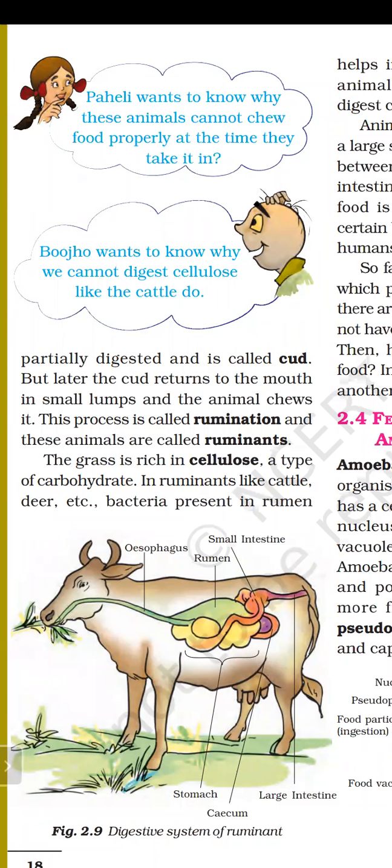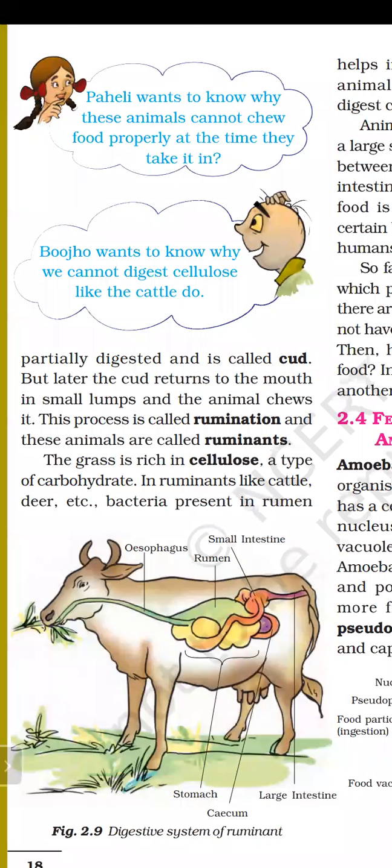They quickly swallow the grass. That grass is stored in the rumen. Here in the rumen, the grass will partially digest, and that partially digested food is known as cud. After some time, that cud will return to the mouth in small lumps, meaning small parts, and animals like cow and buffalo or any grass-eating animal will chew it again. This process is called rumination, and these animals are called ruminants because they have a rumen.